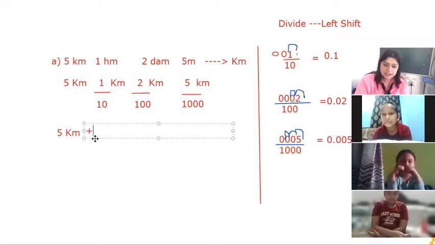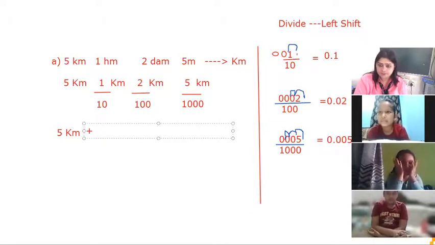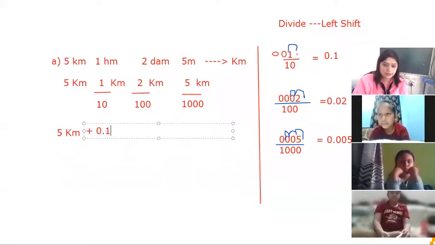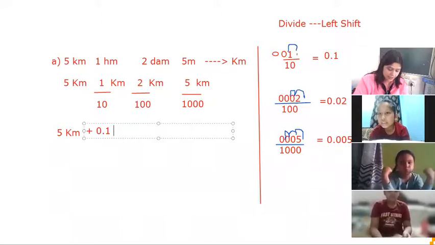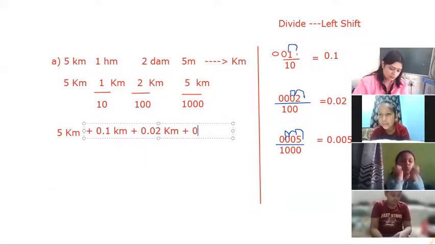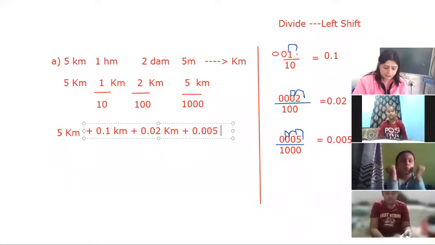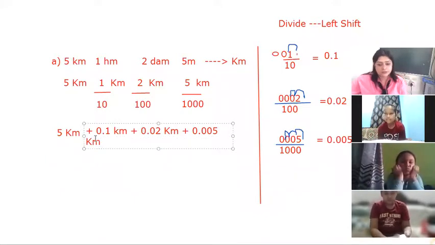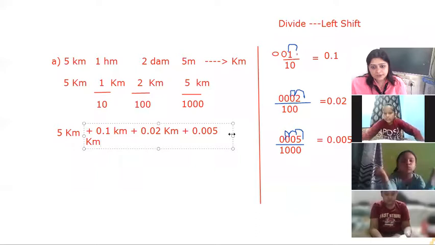The second unit is what is the value we have just found out? Yes, ma'am, 0.1 kilometer. Here, don't forget to write down the kilometer. Then 0.02 kilometer. Very good. And the next one is 0.005 kilometer. So these will be the different values.